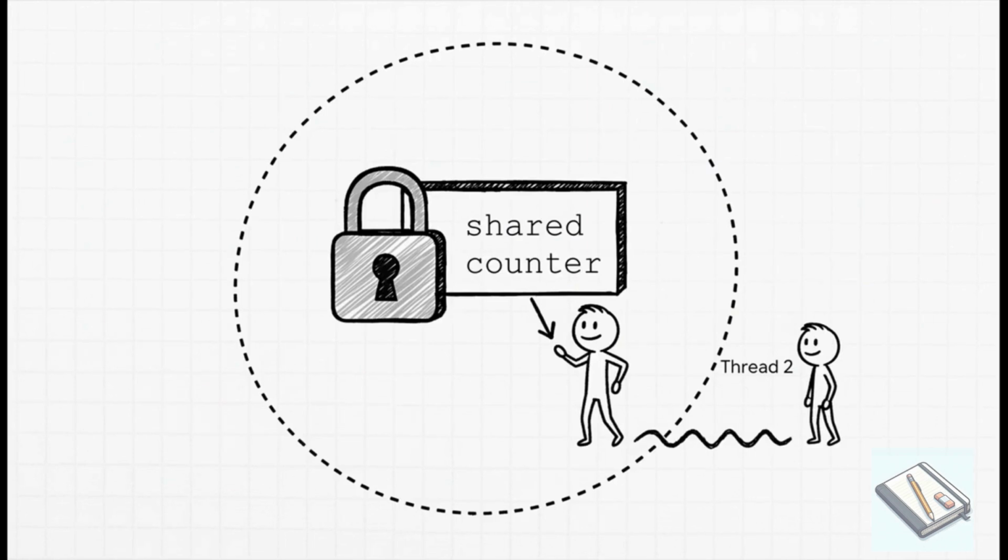Let's look at how this fixes our original counter problem. All we have to do is add that one word, synchronized, to our increment method. Boom, race condition solved. Now, if two threads try to call it at the same time, one of them is forced to wait until the other one is completely finished. The final count will always be correct.